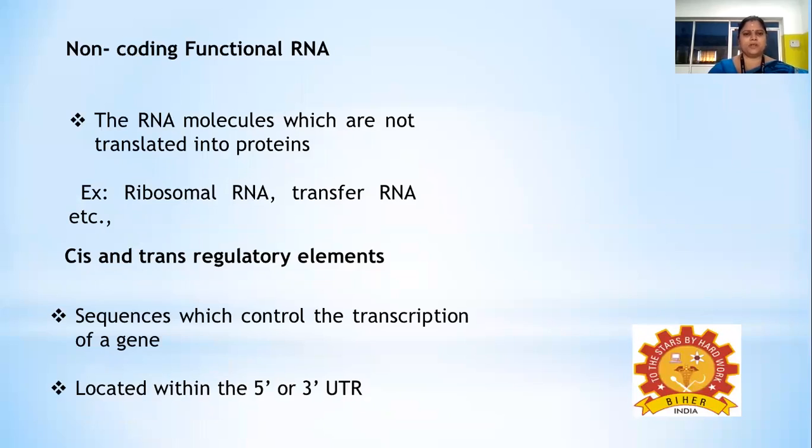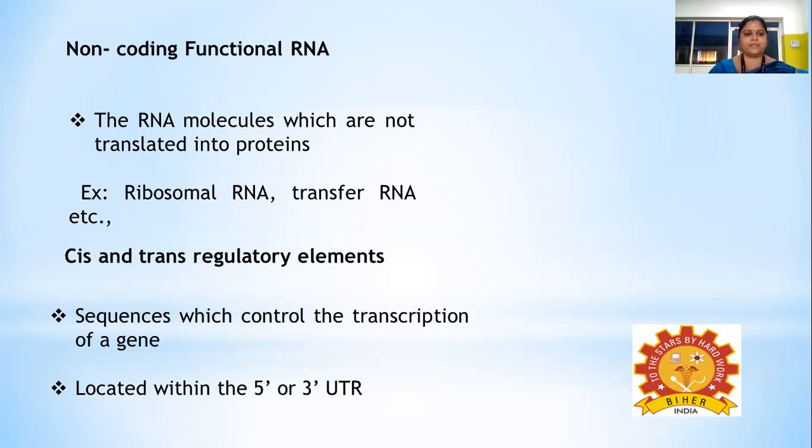First, coming to non-coding functional RNA, the RNA molecules which are not translated into proteins are said to be non-coding functional RNA. That means the DNA sequences will be transcribed to RNA, but the RNA that has been transcribed won't have the ability to get translated into proteins. And they will remain as RNA in the genome and they execute their function in the cellular environment. Examples are ribosomal RNA, transfer RNA, microRNA, etc.